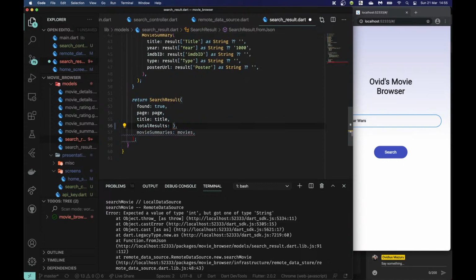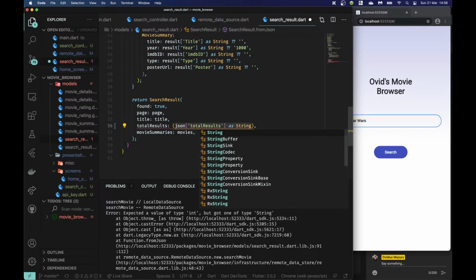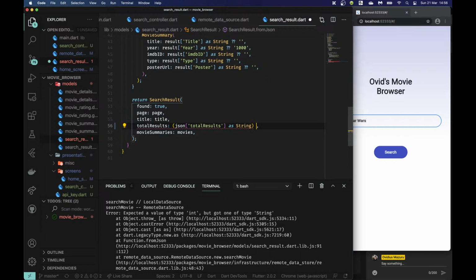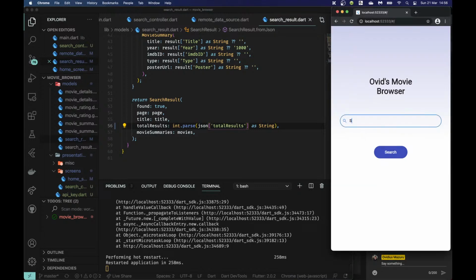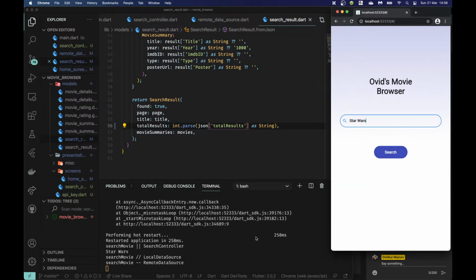And do this and say int.parse. But really I would have expected the JSON total result to be recognized as an int, so I'm not sure why it didn't do that for me. Try again, see what happens.